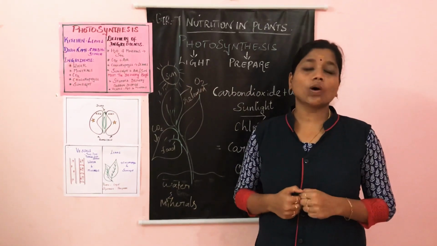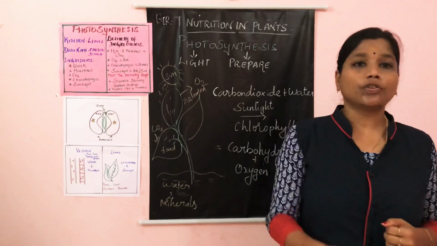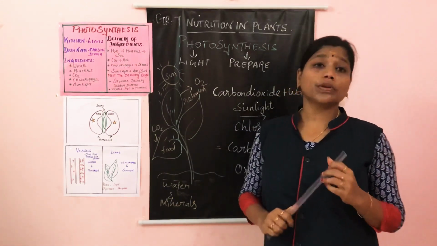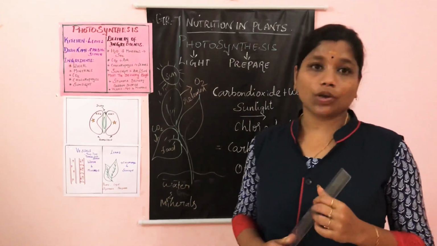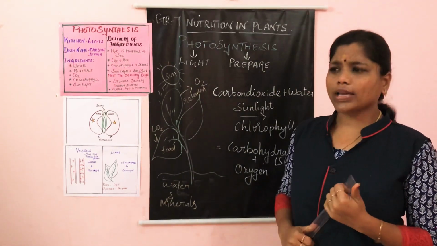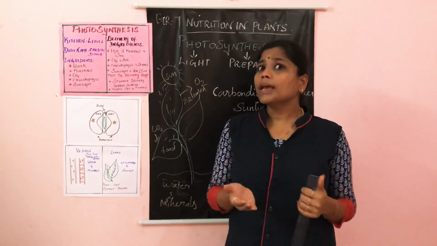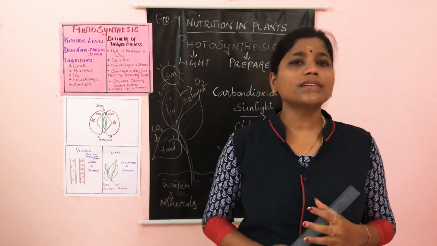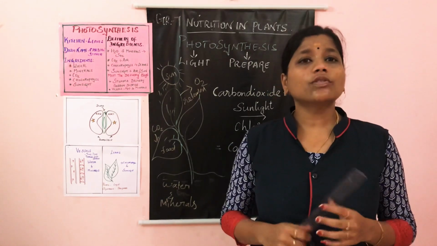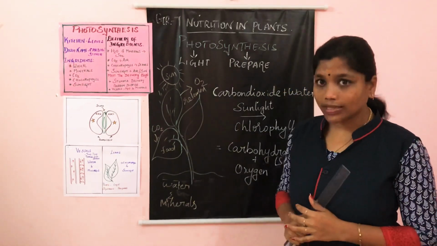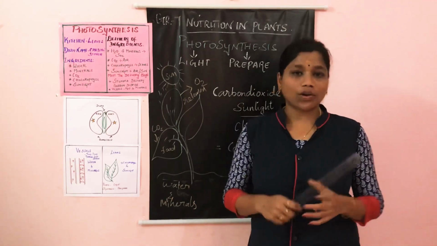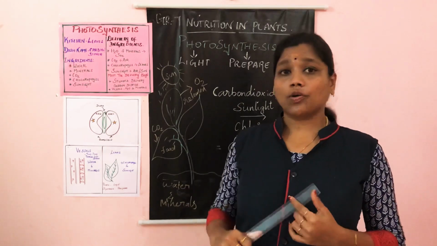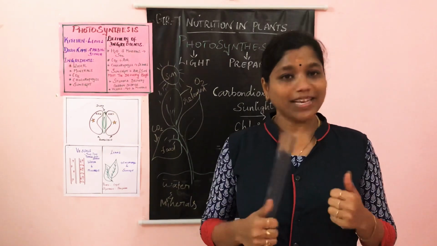Today our session is all about the process of photosynthesis. Plants, or the green plants, produce their food by the process called photosynthesis. Before we go into the photosynthesis process, tell me, where does your mom prepare your food? Where does she cook the food? She cooks in the kitchen. Yes, you are all right. In our home, our mom prepares food in the kitchen.